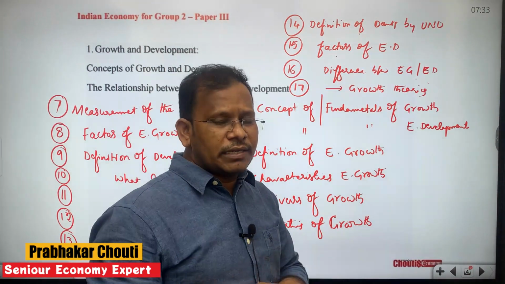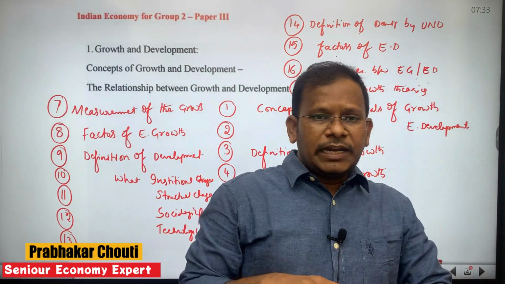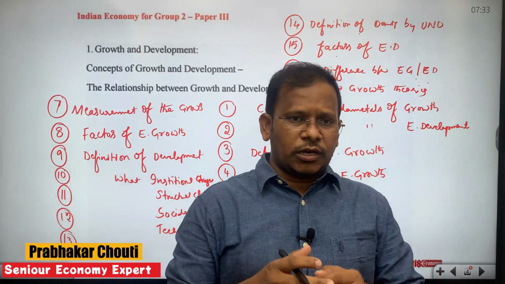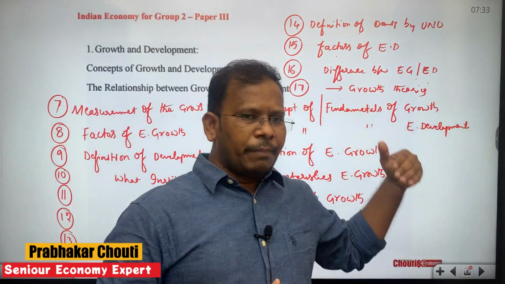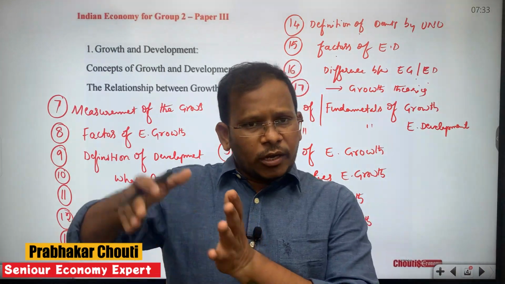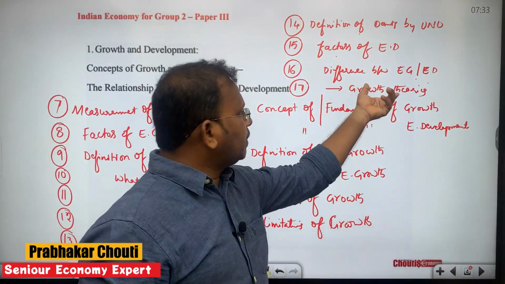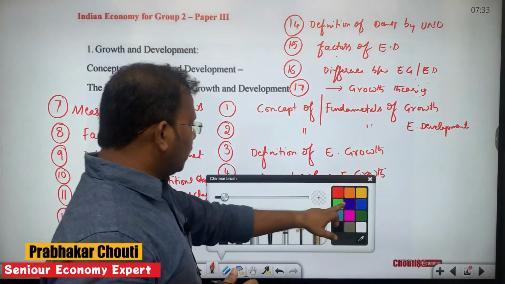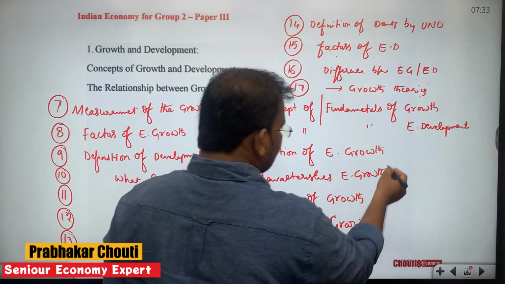These are the economists who have differentiated the strategies of the economy. We will go through the balanced and unbalanced economic growth theories.